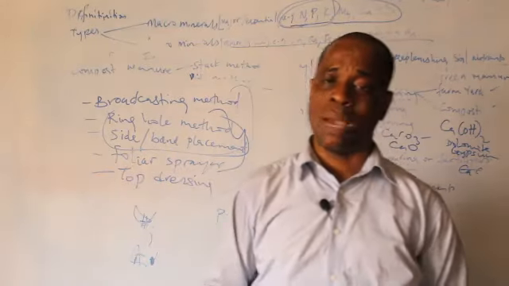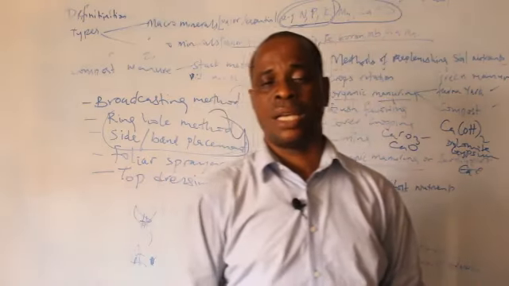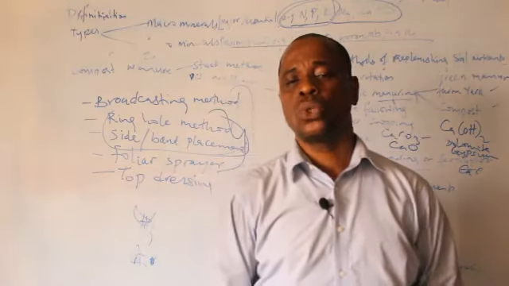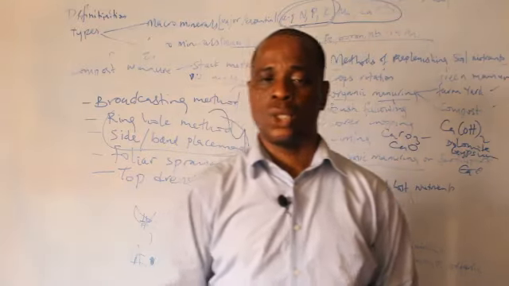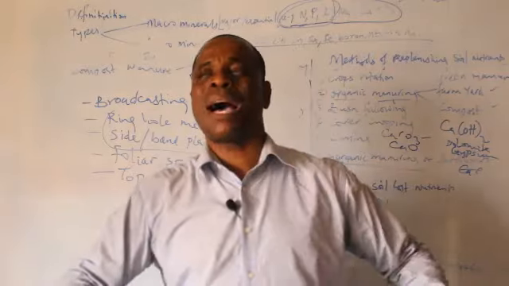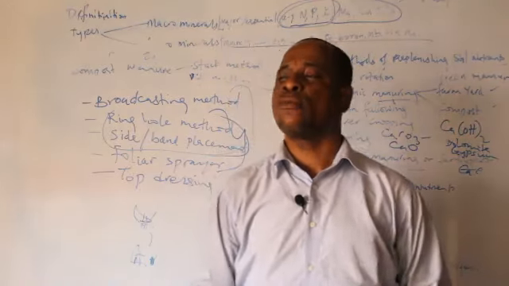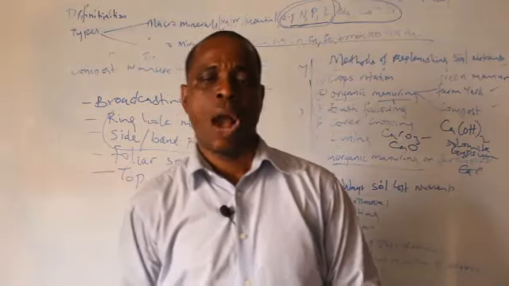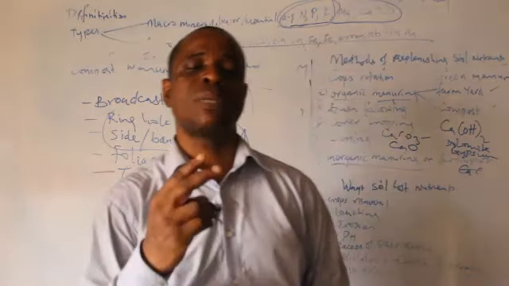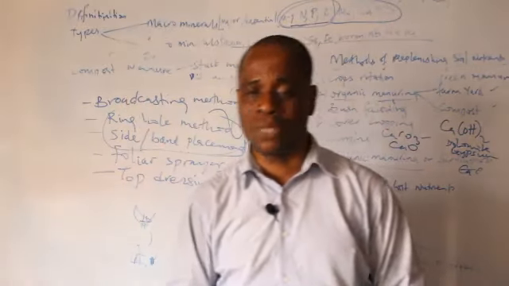Let's assume I want to grow my yam now. When I'm planting my yam, I first of all put maybe NPK. I put 200 kg per hectare. 200 kg means 4 bags of fertilizer, and that will enable proper leaf formation and shoot growth. Then when the yam is now growing tuber, I will apply it again. But what I'm going to apply must be half the dosage of what I applied initially. This half dosage is called top dressing.